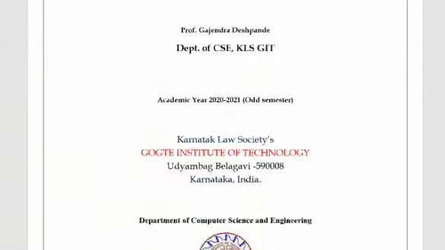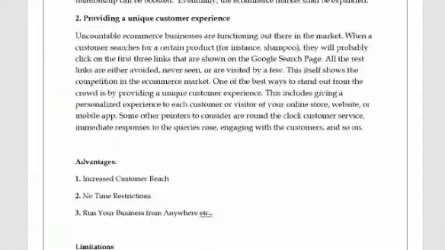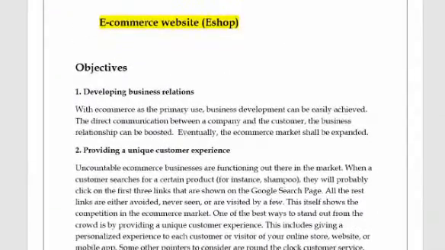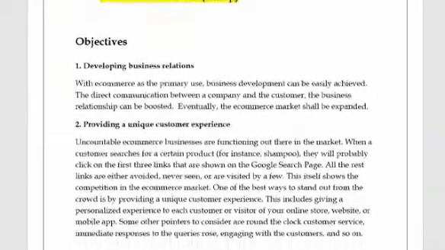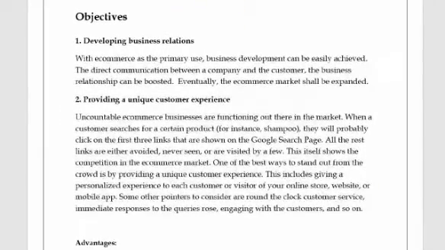Looking forward to our objectives. Our main objectives are developing a business relation, as it is very easy to develop a business relation as the company can directly contact the customer, and also providing a unique customer experience. This includes giving a personalized experience to every customer who visits the online store, website or mobile app, plus 24/7 customer service, responding to their queries and engaging with the customers.